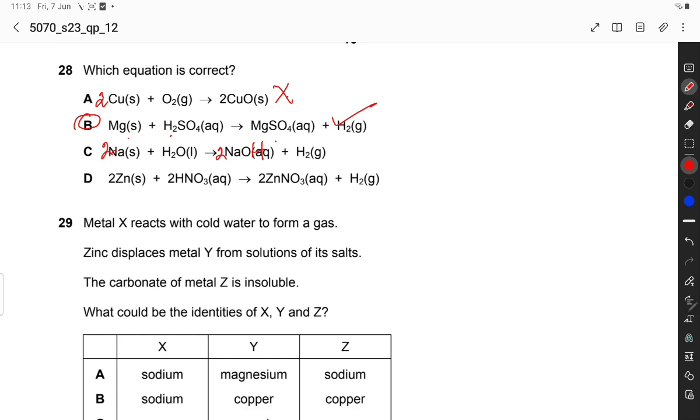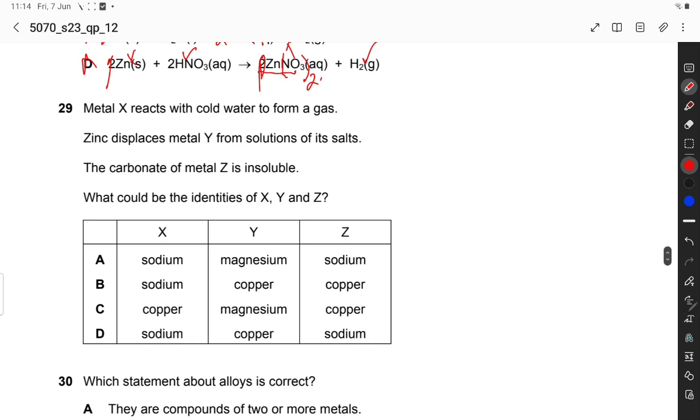Zinc plus nitric acid, so this formula is wrong. Zinc nitrate is Zn(NO3)2, not ZnNO3 with a 2 over here. So this is incorrect, this is correct, this is also incorrect. So D option is also incorrect. Metal X reacts with cold water to form a gas. Zinc displaces metal Y from the solution of its salt. Metal X reacts with cold water to form a gas.